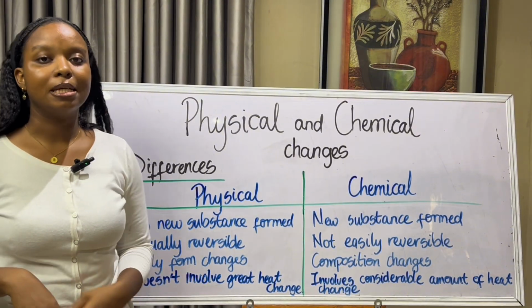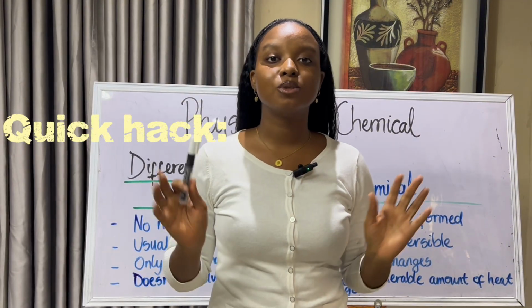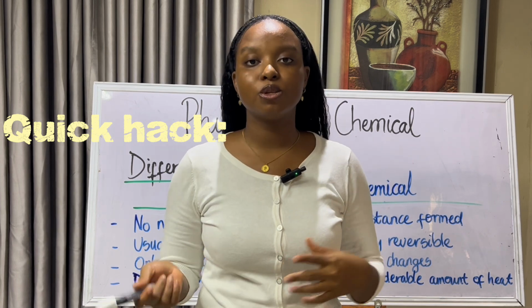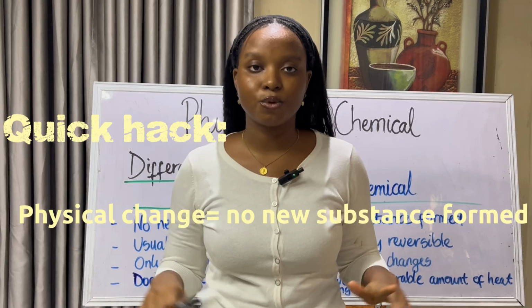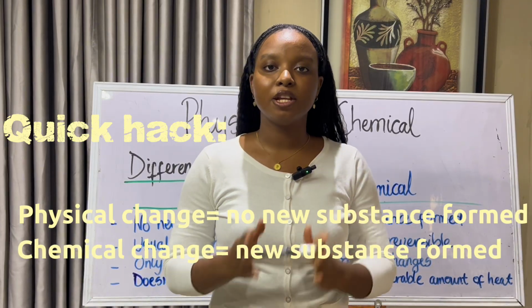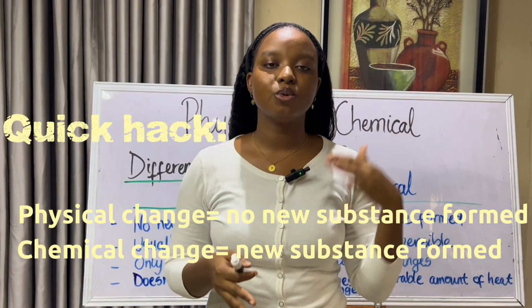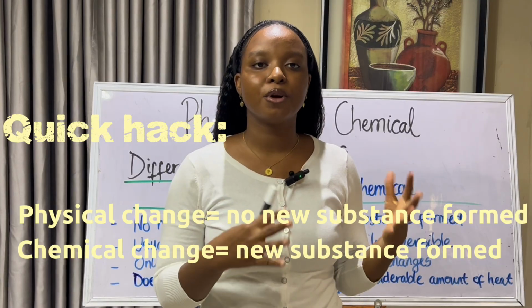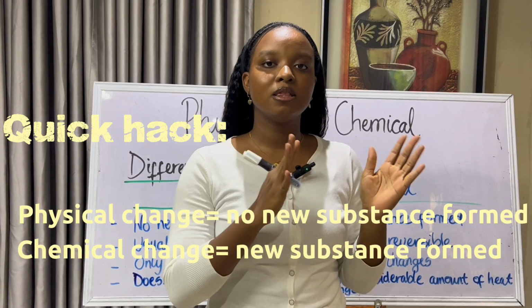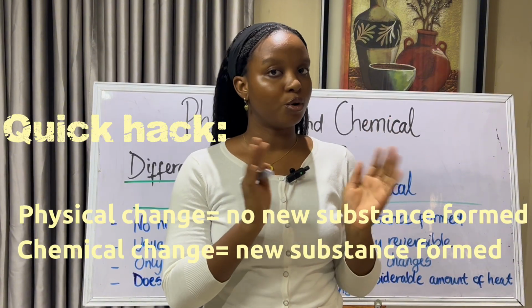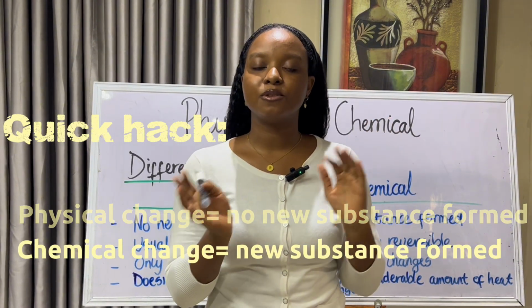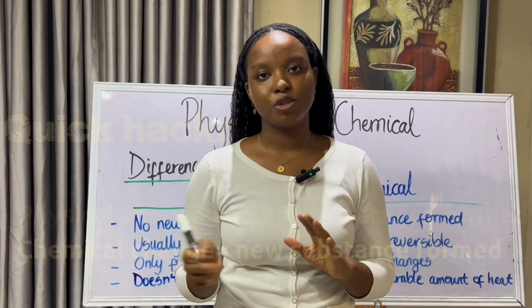And a quick hack to easily know if a change is physical or chemical is that for a physical change, no new substance is formed, but for a chemical change, a new substance is formed. So if you have a question with different options, what you should look out for in the options is, in this scenario, is there a new substance formed or not? That would determine if it is a physical change or a chemical change.